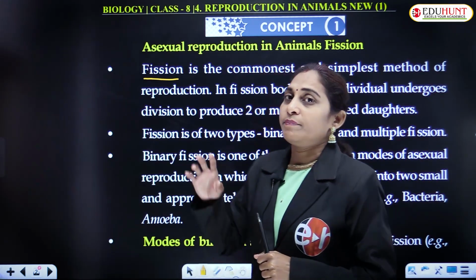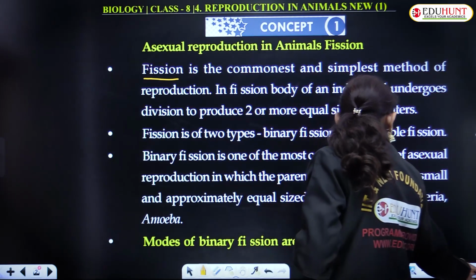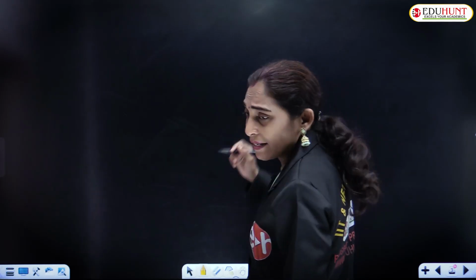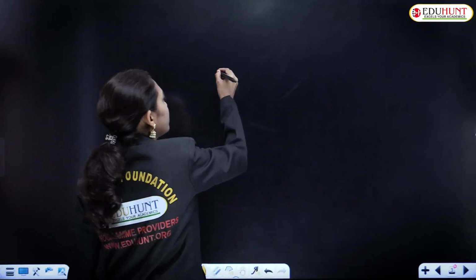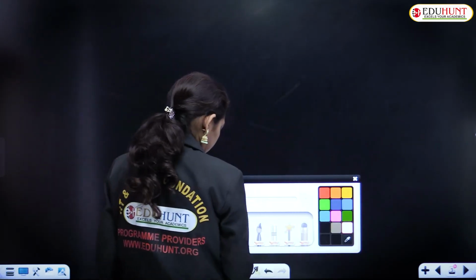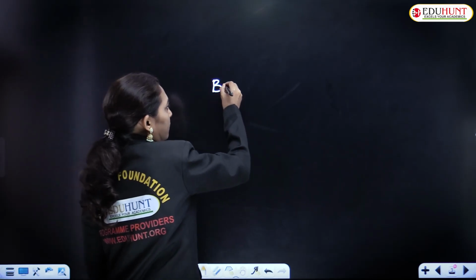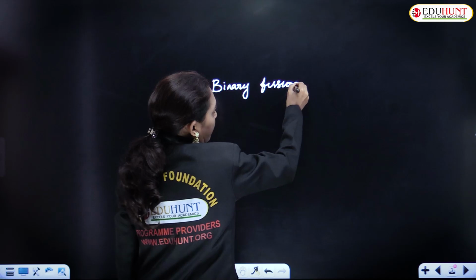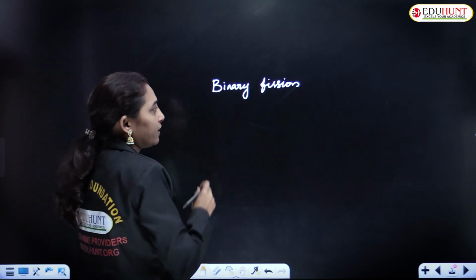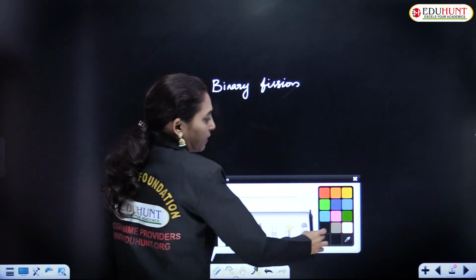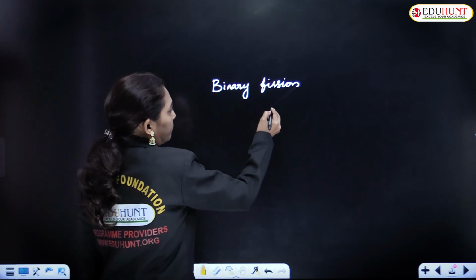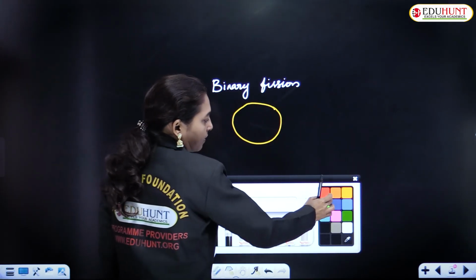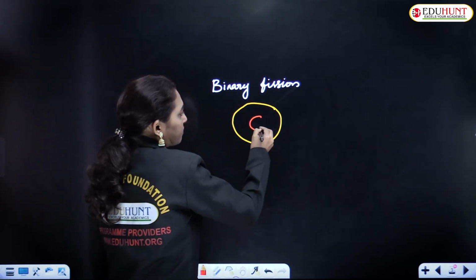Imagine, in the case of binary fission, let's see binary fission. In binary fission there is a cell like this. There is a cell with a nucleus.